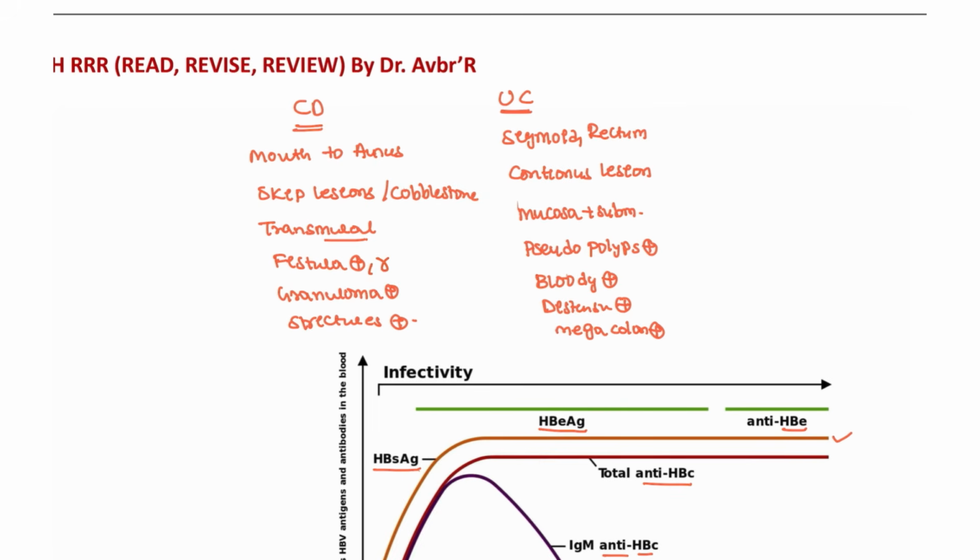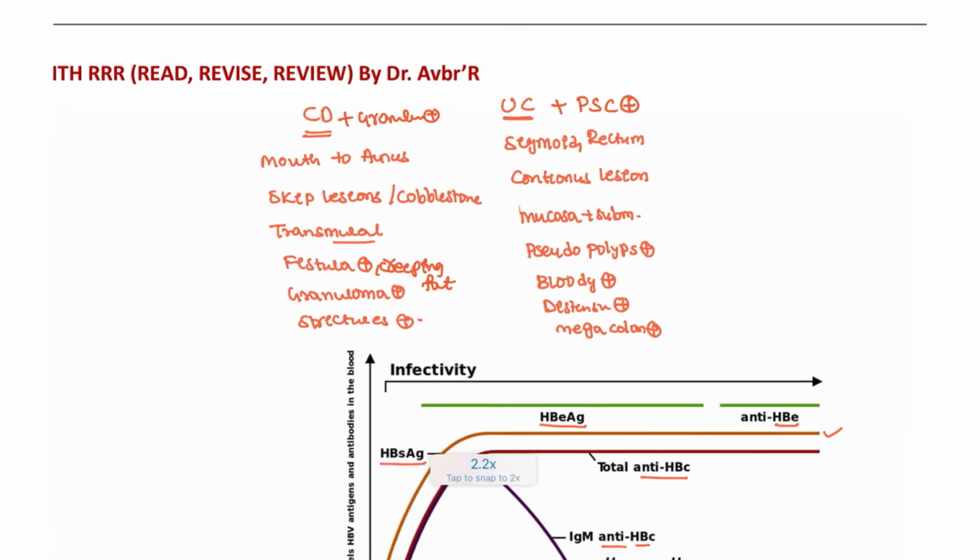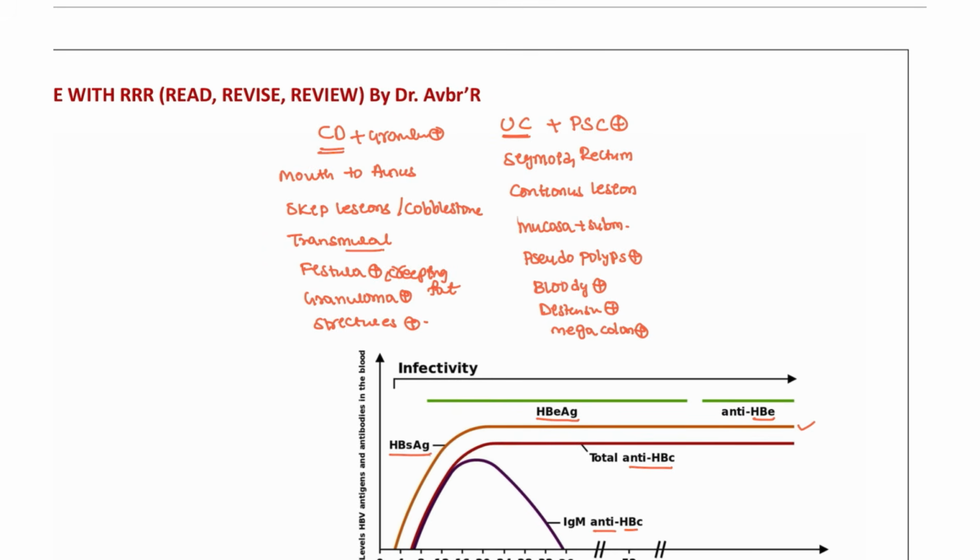Fistula, and another point is creeping fat, which is seen in Crohn's disease. Pseudopolyps, lead pipe colon, and megacolon are seen with ulcerative colitis, and this condition is associated with primary sclerosing cholangitis, which is also seen. Crohn's is associated with granulomas. Okay, what drugs can we use? We can use steroids, methotrexate, and azathioprine. These drugs can also be used for these patients.